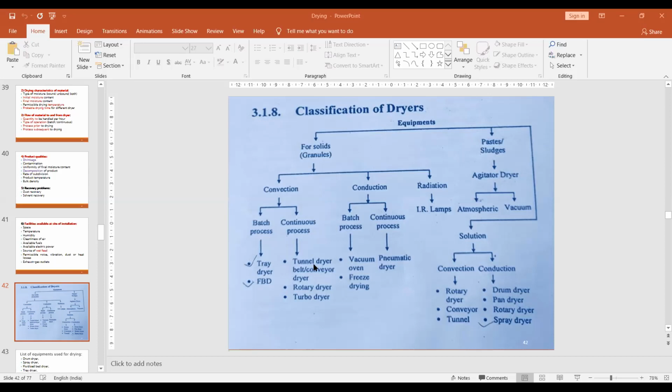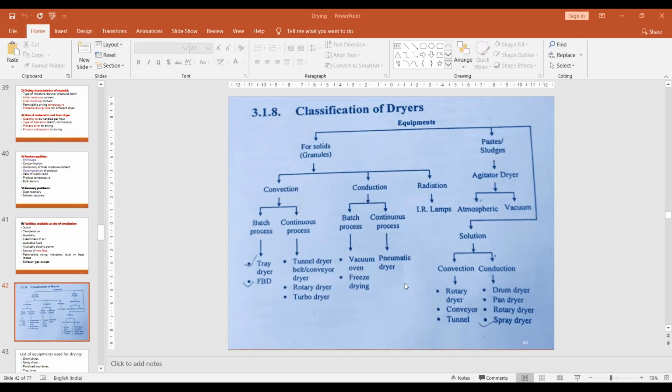Then, for the continuous process, the largest size of batches can be dried with the help of tunnel dryers, also called belt conveyor dryers, rotary dryers, or turbo dryers. In the conduction method, we can use different vacuums. Those dryers are called vacuum oven dryers, used in the pre-drying process.